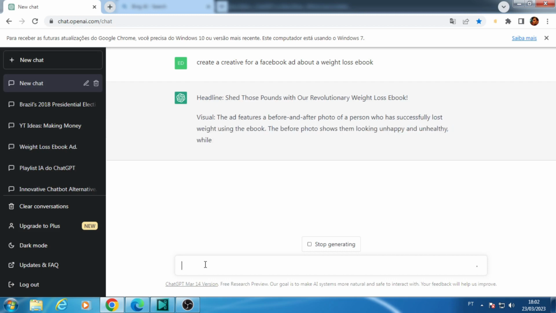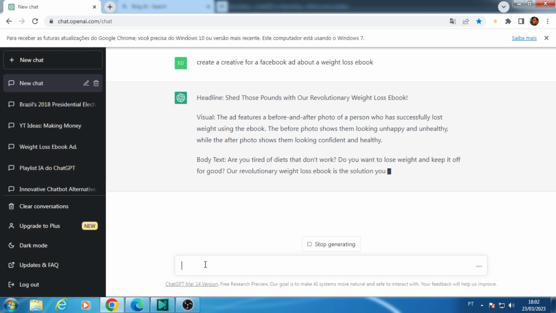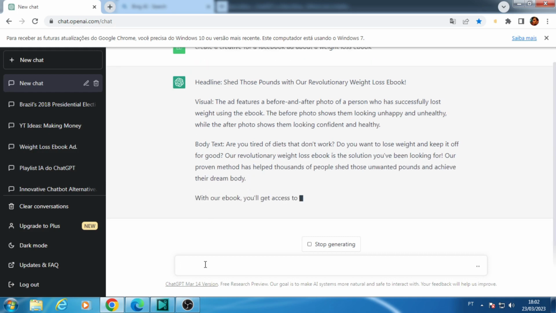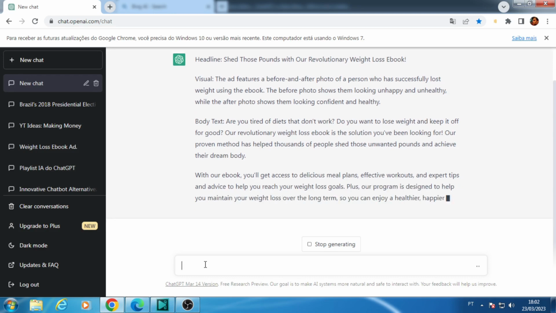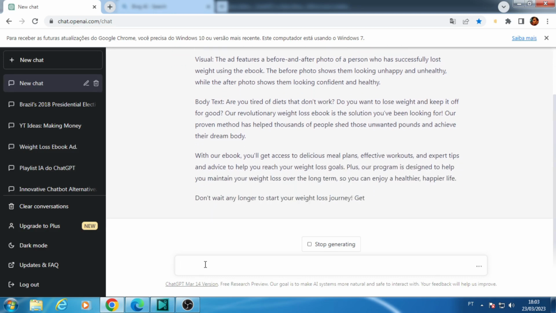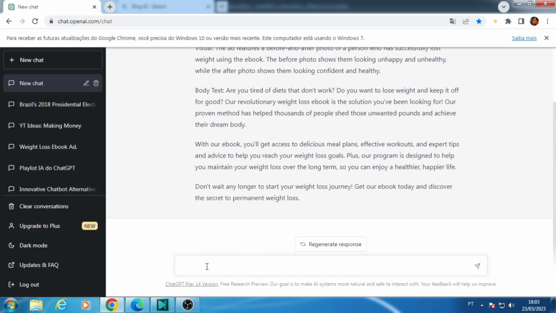Although Bing gave us a slightly longer text, ChatGPT gave us an idea for all fields of our ad. Thus, we end our comparison tied. I suggest that you conduct your own tests between the two chats and see which one fits your needs better. The new Bing may be an alternative for days when ChatGPT is slow or stuck. It's worth keeping an eye out for the news to come.